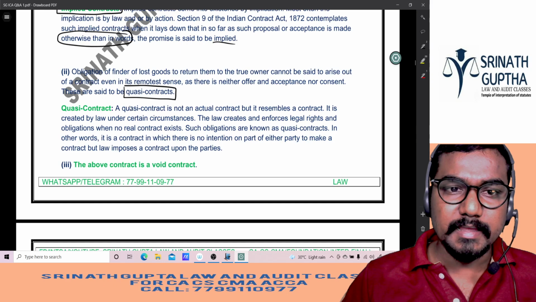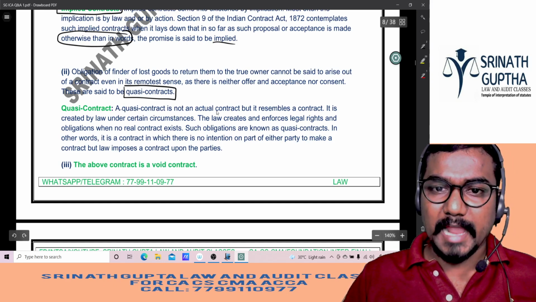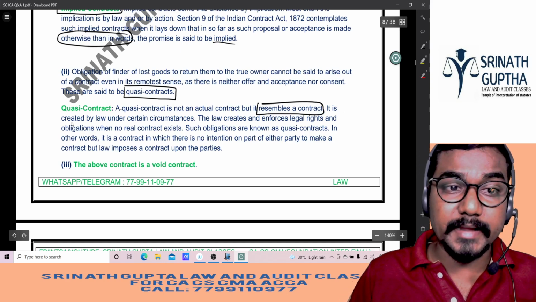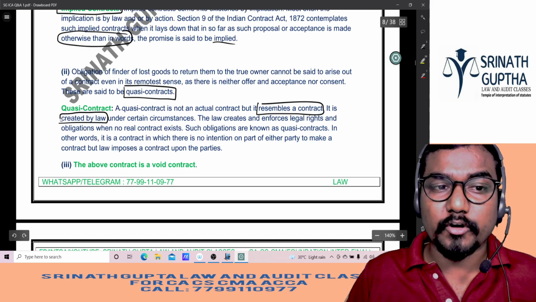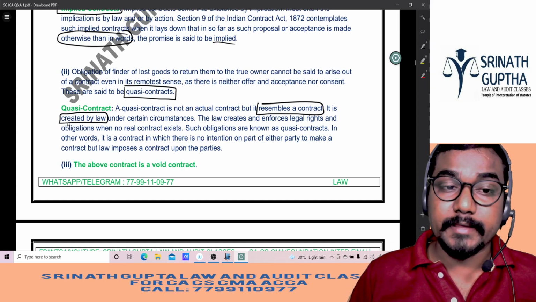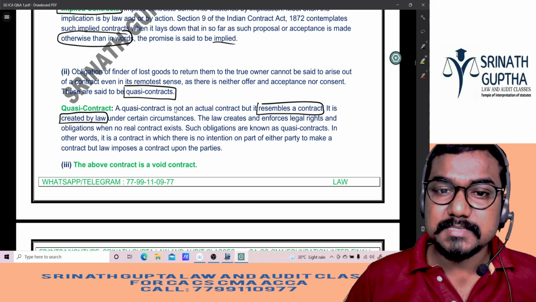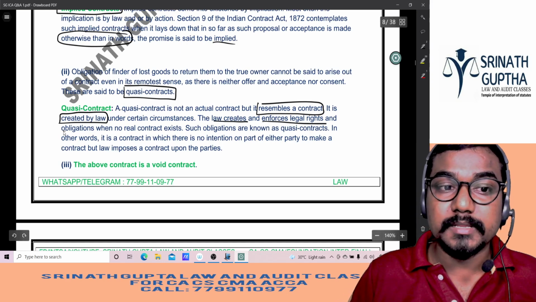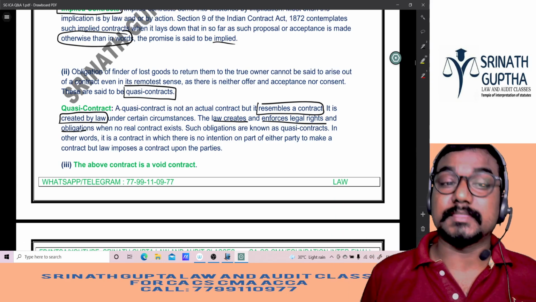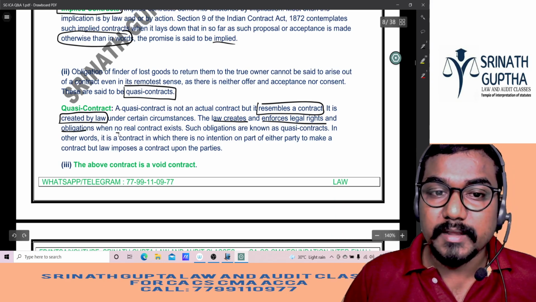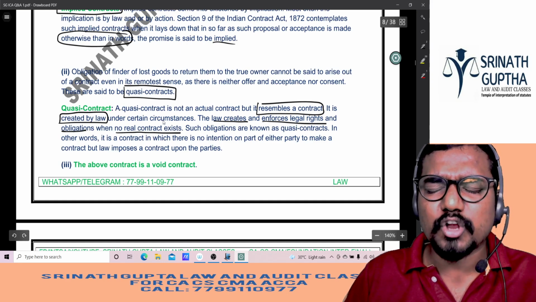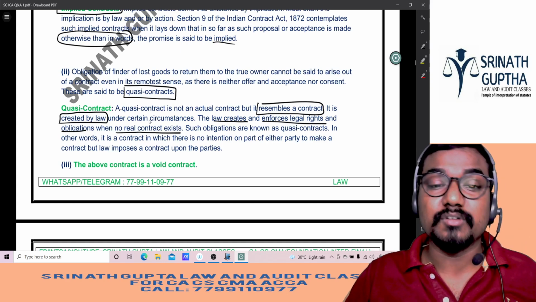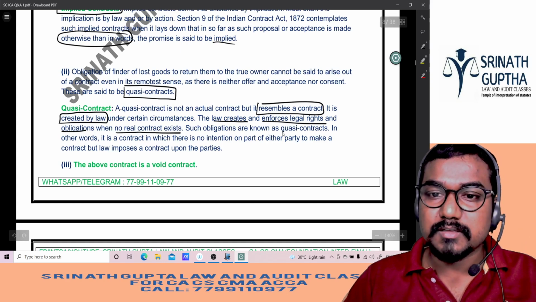What is a quasi contract? A quasi contract is not an actual contract, but it resembles a contract. It is created by law. Law is assuming that there is a contract between Rohit and SG, created by law under certain circumstances. The law creates and enforces legal rights and obligations. Law is creating a duty on Rohit, and even when there is no contract between SG and Rohit, law says, hey Rohit, search for SG, give it to SG. Such obligations are known as quasi contracts.